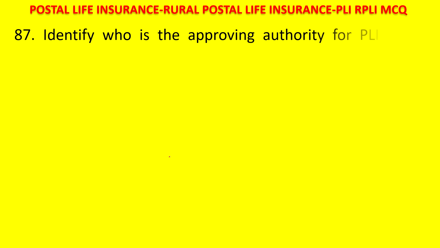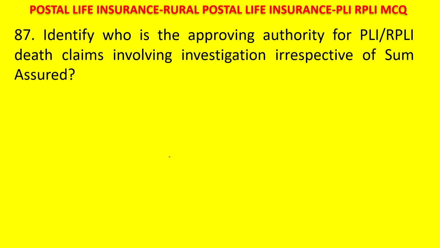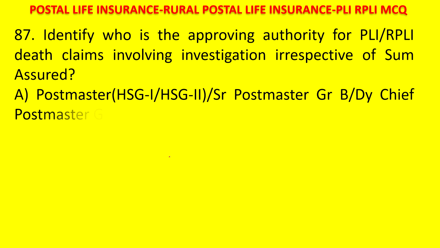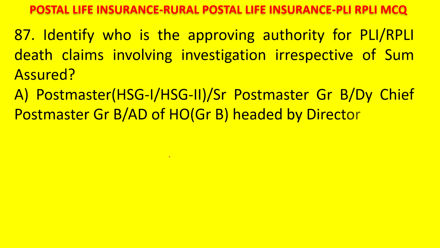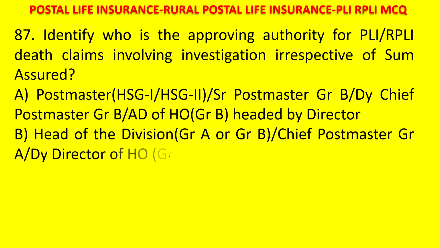Next question. Identify who is the approving authority for PLI RPLI death claims involving investigation irrespective of sum assured. A. Postmaster HSG1 and Senior Postmaster or Deputy Chief Postmaster or Group B or AD of HO headed by Director. B. Head of the Division or Chief Postmaster or Group B Deputy Director of HO headed by the Director.